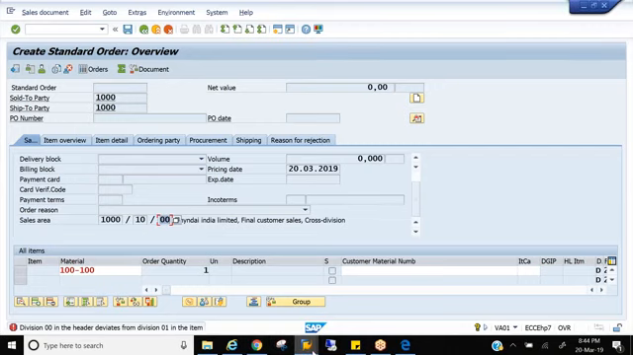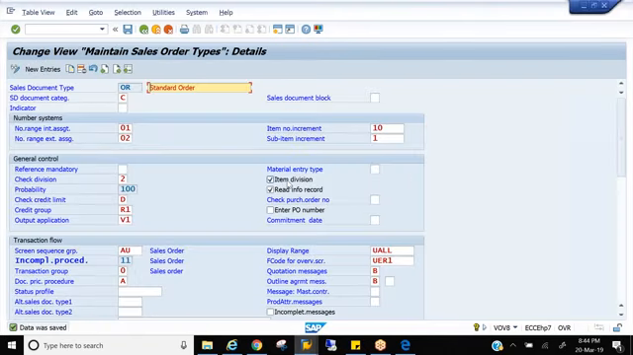As I mentioned, this item division and check division cannot be maintained simultaneously. So check division 2 cannot be maintained. You can maintain other things. Blank or 1 you can maintain, but 2 you cannot maintain. Right? So that is controlled by this particular check division and item division. The next is probability.